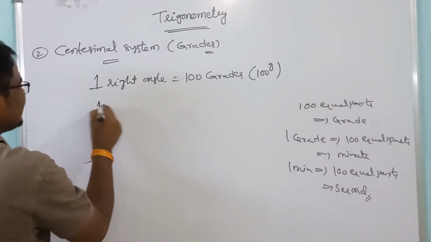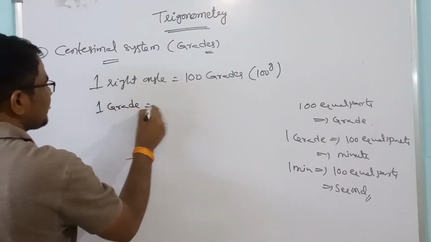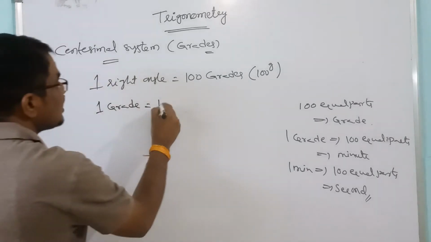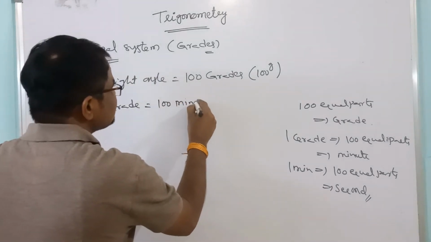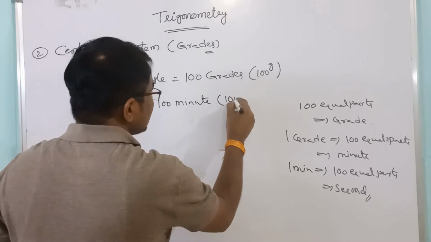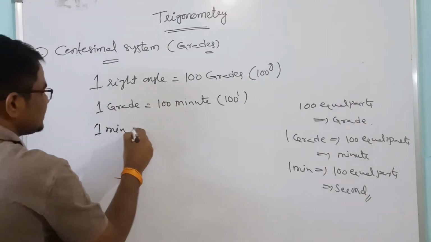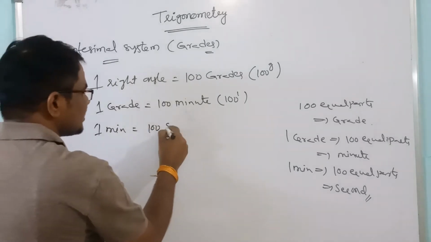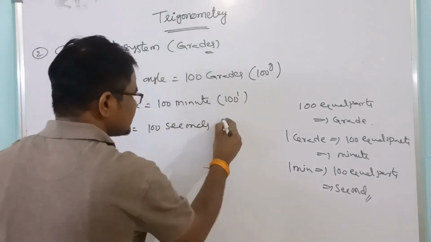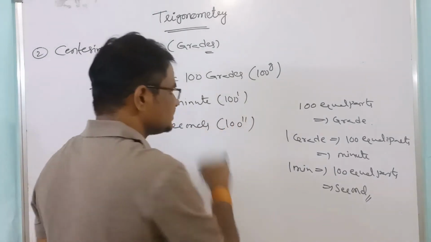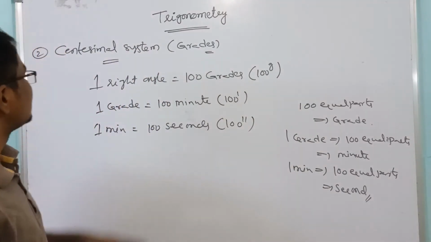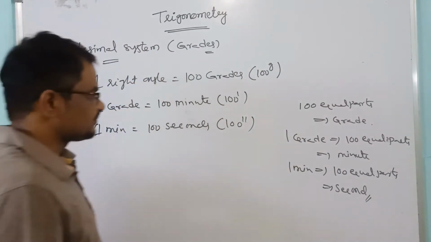Next, one grade divided into 100 equal parts, each part is called a minute, meaning 100 minutes like this. Again, 1 minute divided into 100 equal parts, each part is called a second, like this. So this is about the centesimal system.